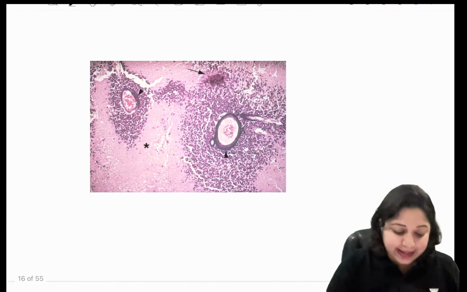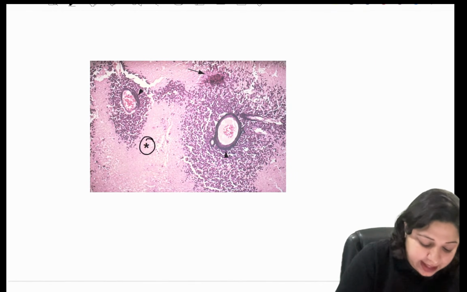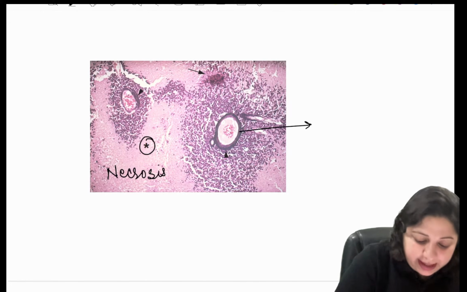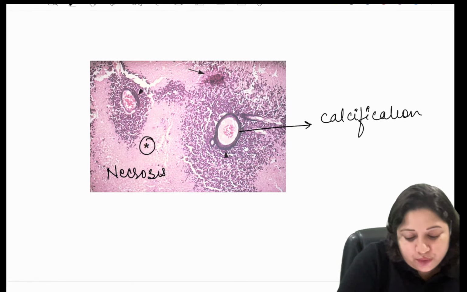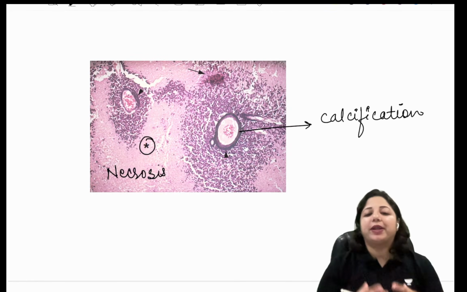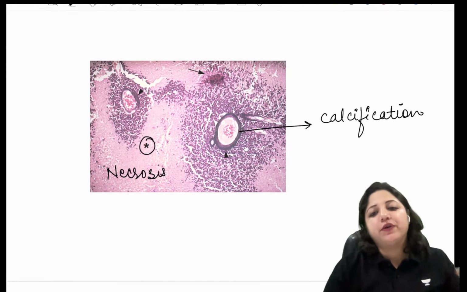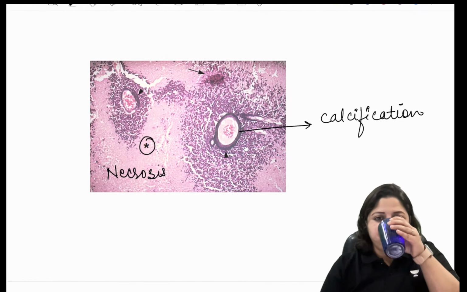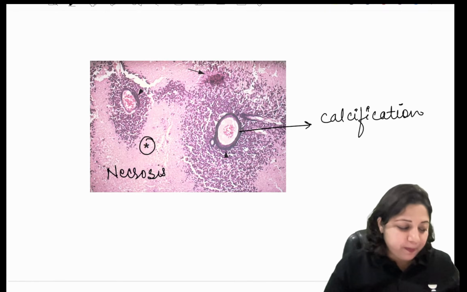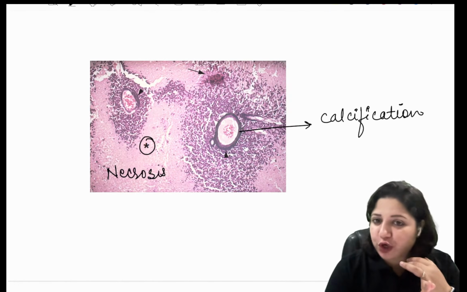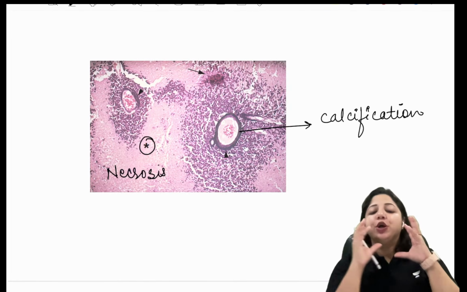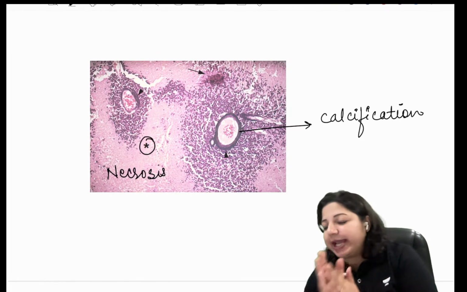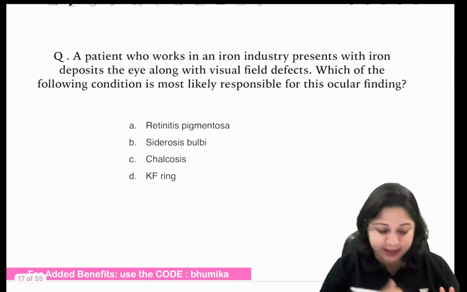The other findings that you can have are, here the star, you can have necrosis, and the purple area you can have calcification. So you should be able to answer this now: what are the histopathological findings of retinoblastoma, most specific of retinoblastoma, and the histopathological findings of malignant melanoma of choroid, which one has the worst prognosis and which one has the best prognosis.